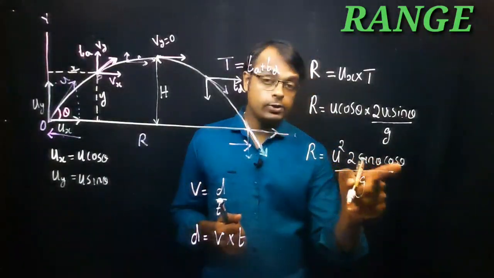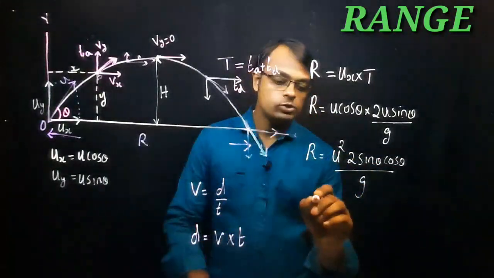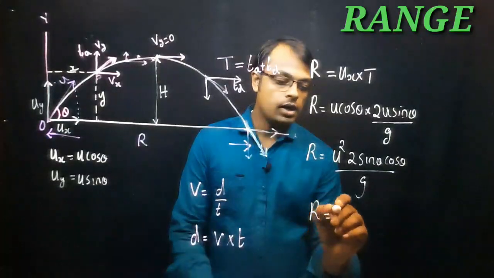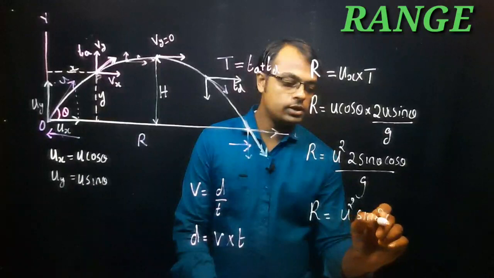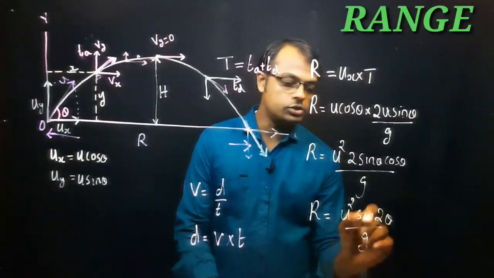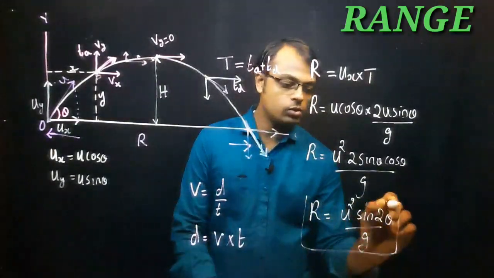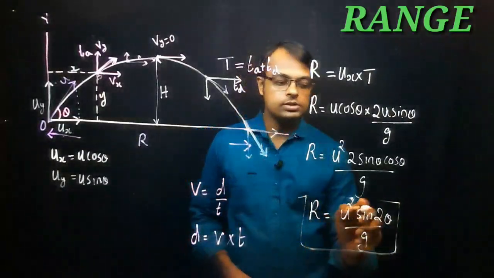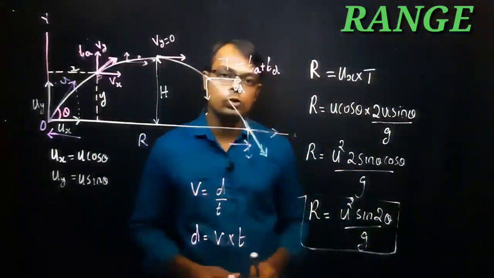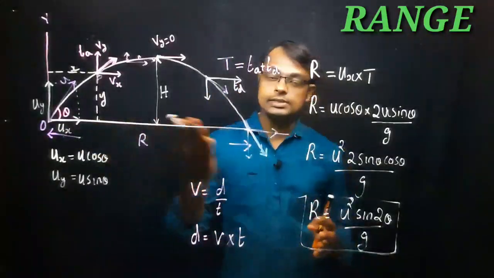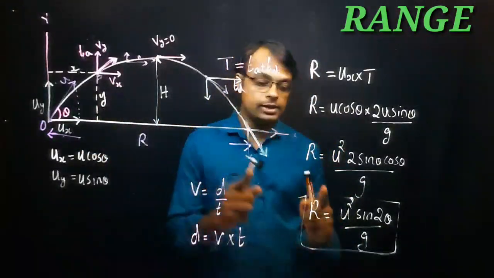So we can write R is equal to u square sine 2 theta divided by g. So this is the equation for the range, the horizontal distance traveled by the projectile.